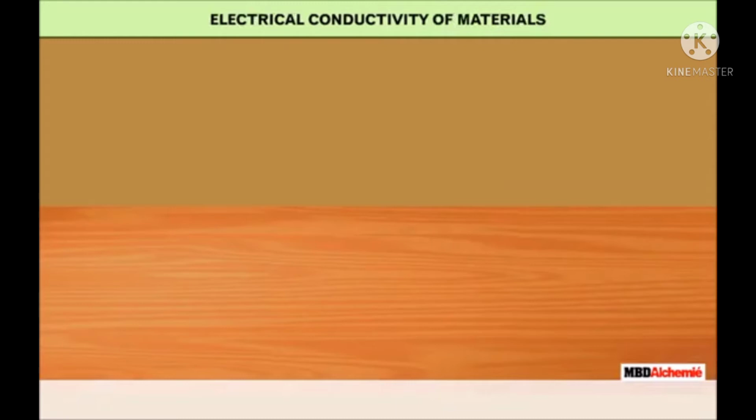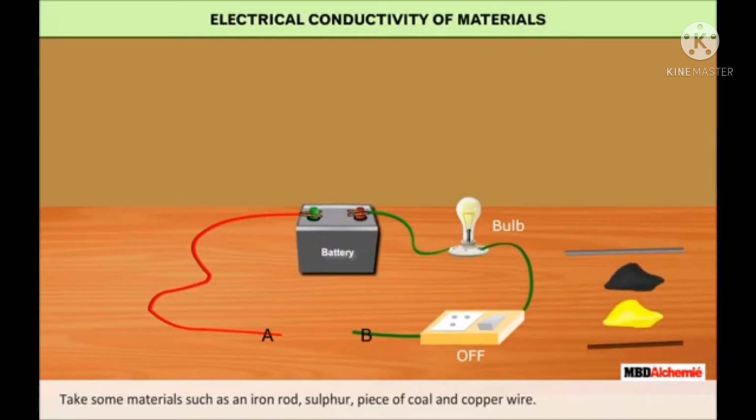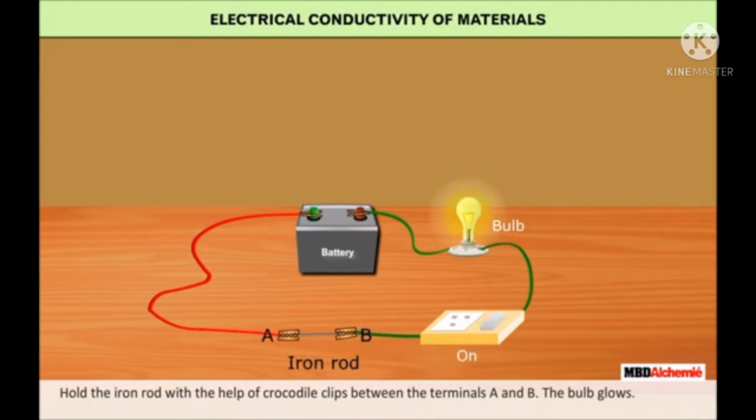Electrical conductivity of materials. Let us do an activity. Set up a simple electrical circuit as shown here. Take some materials such as an iron rod, sulfur, a piece of coal and copper wire. Hold the iron rod with the help of crocodile clips between the terminals A and B. The bulb glows.